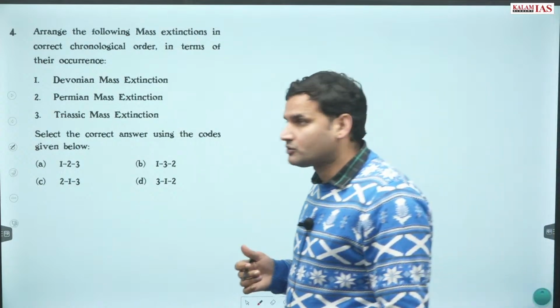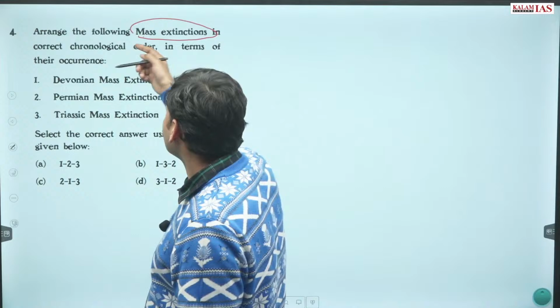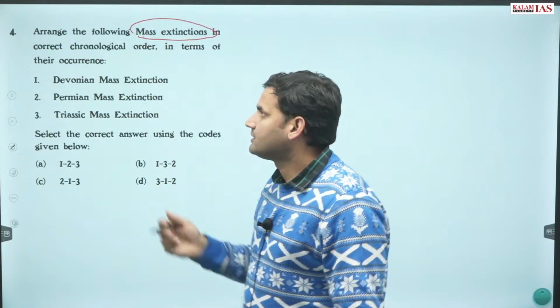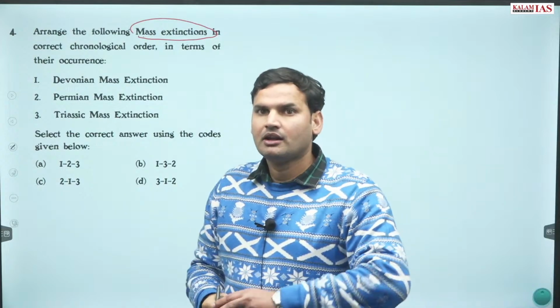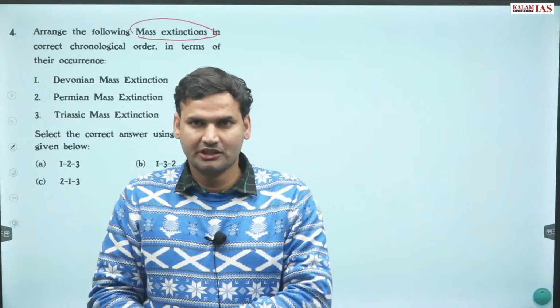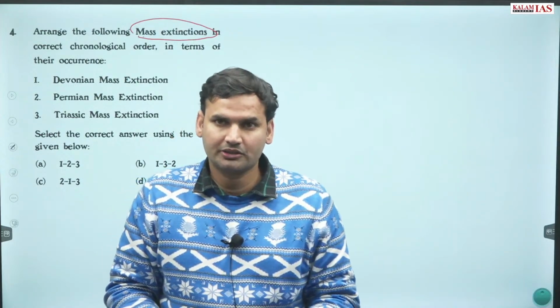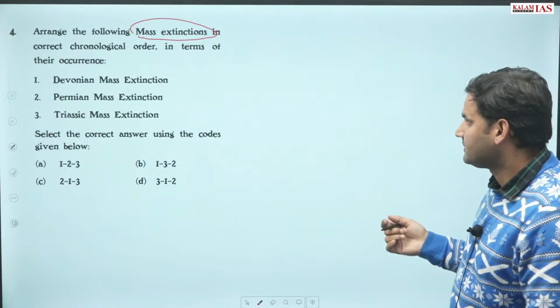Now question number 4 is relating to mass extinction. Arrange the following mass extinctions in the correct chronological order. A question on mass extinction has been framed by UPSC. They asked about the 6th mass extinction, relating to the Anthropocene age.